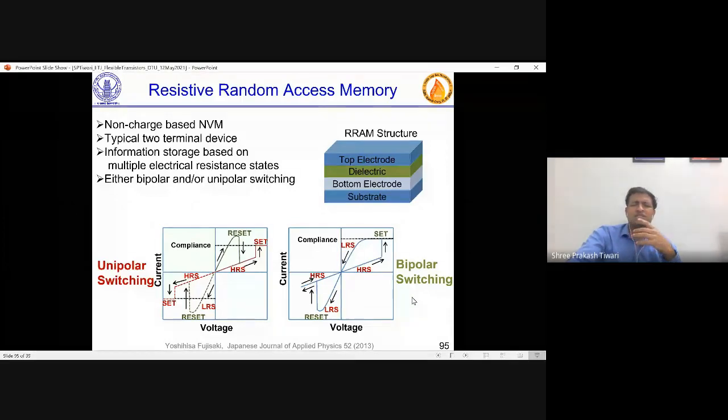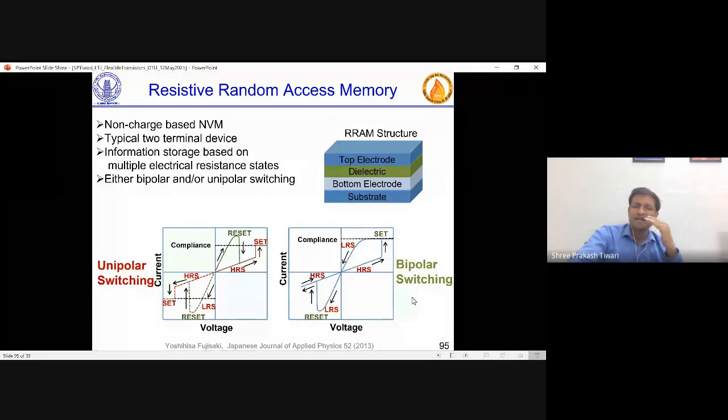Now, how do these devices work? When you say resistive random access memory, it means a resistor is there. Depending on how you characterize this resistance change, there can be two resistance states. One is called the low resistance state, another is called the high resistance state. One of them you say is storing memory, the other is the normal one.